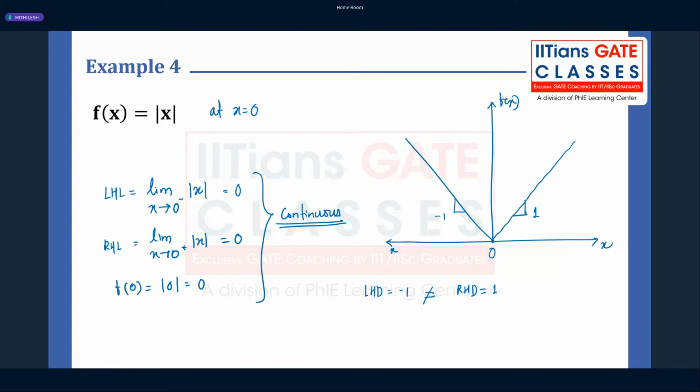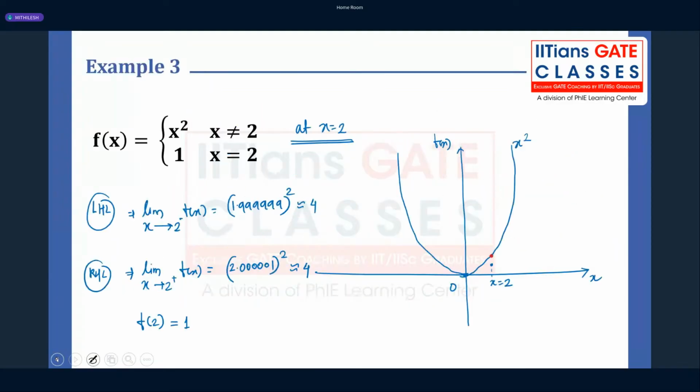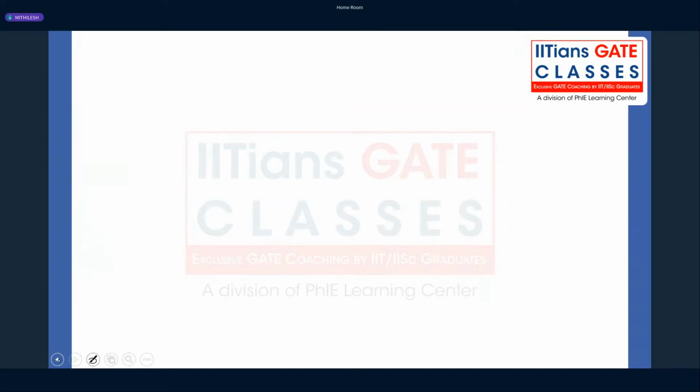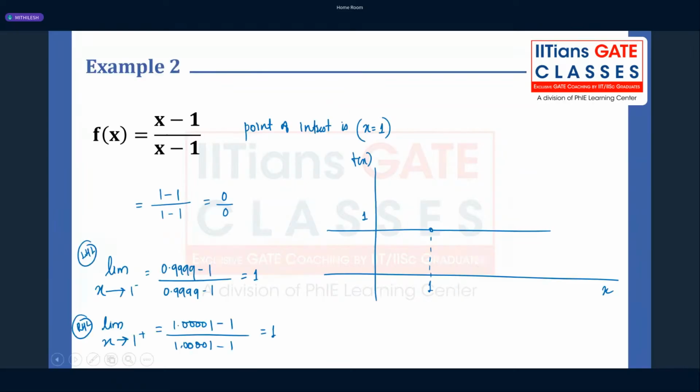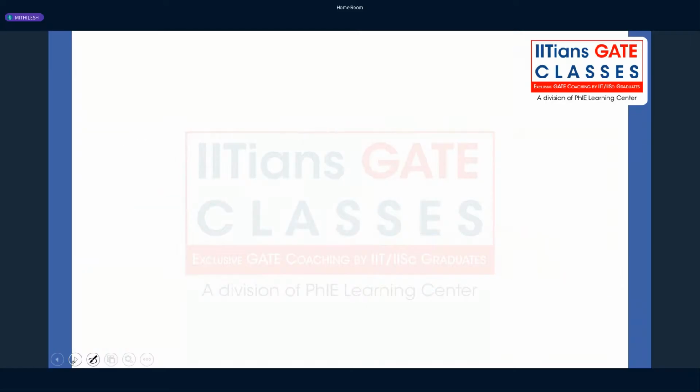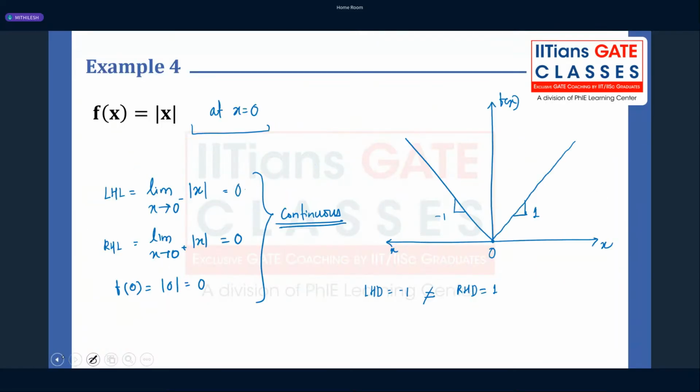Yes, correct, Rohit. We are always talking about the point of interest in every question. We are writing a point, and our discussion is about that particular point. So in this question we were talking about point 2. If I go here, we are talking about the point 1. So in all the questions we are talking about one particular point. And here the point of interest was x is equal to 0.